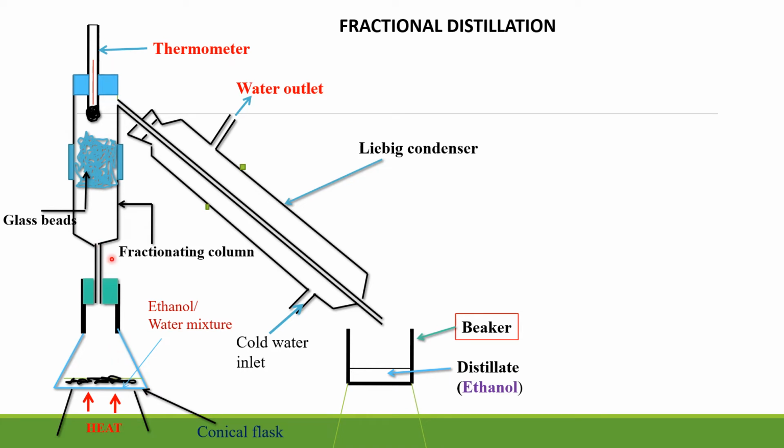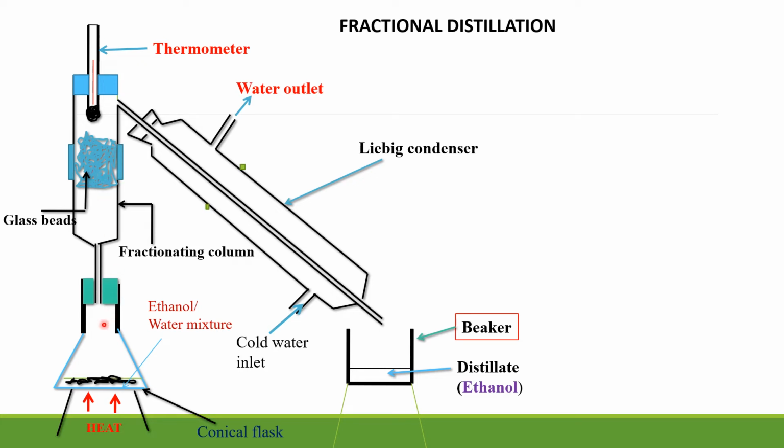We also have what we call glass beads. The glass beads are used to provide a large surface area for condensation. Because they are circular, at this point we'll have a large surface area for condensation or cooling.